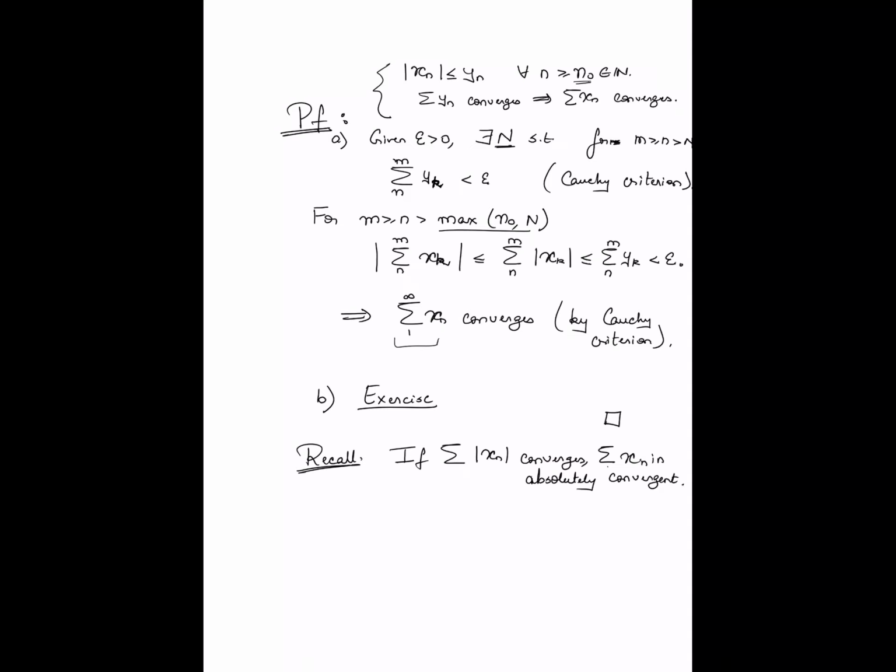Now apply your comparison test. By the comparison test, suppose I take yn to be absolute value of xn. Then summation mod xn converges implies that summation xn converges, right? So the moral of the story is that absolutely convergent series are convergent.